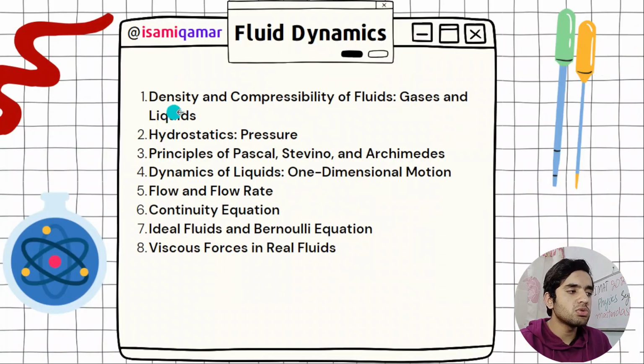In fluid dynamics, you need to study density and compressibility of fluids. Gases are compressible. Liquids are not compressible, incompressible. Solids and liquids are incompressible. You study these properties of liquids, gas, solids in chemistry. I have explained already in chemistry class. Just go and look at that. Kinetic molecular theory explains the characteristics of gases, liquids, and solid states of matter. Then we have got density and compressibility, hydrostatic pressure principles, the Pascal, Stevin, and Archimedes principle. You need to just learn that.